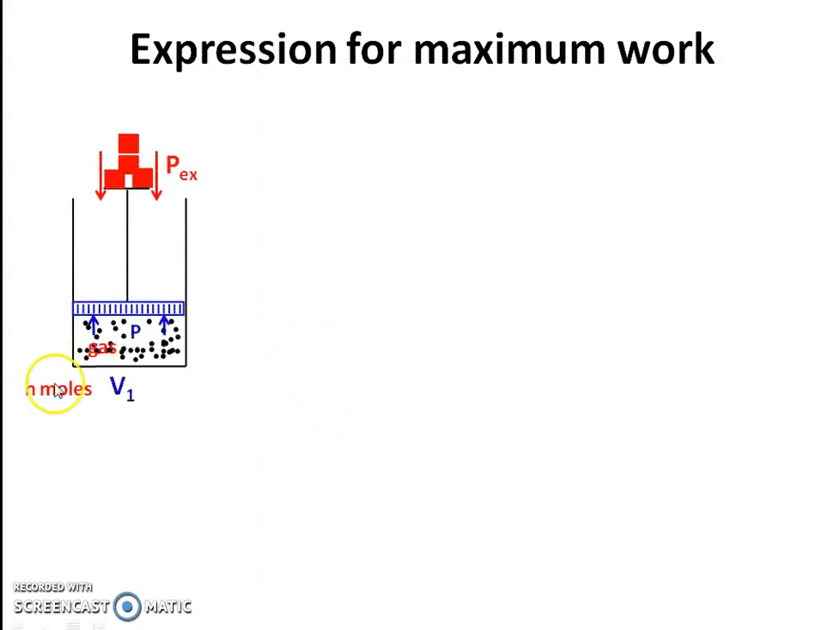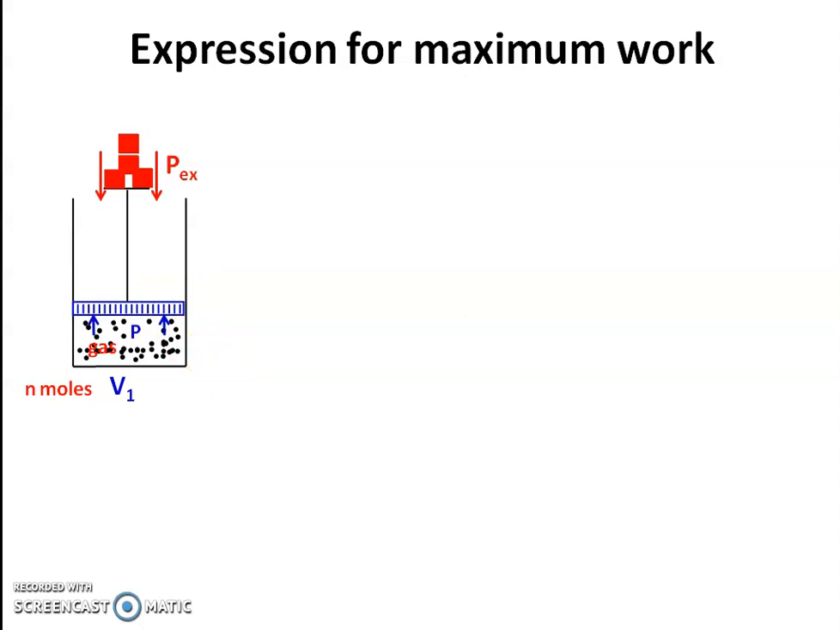Now the next point is the expression for maximum work. We consider a cylinder confined with n moles of gas. Its volume is V1 and the pressure of the gas is P, and it is fitted with a weightless and frictionless piston of cross-sectional area A. P external is the pressure on the gas; because of this mass, there is an external pressure, that is P external.